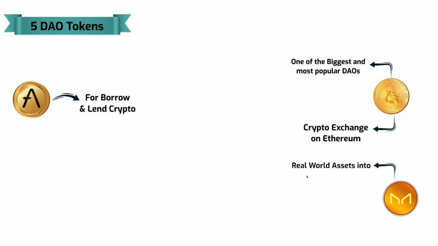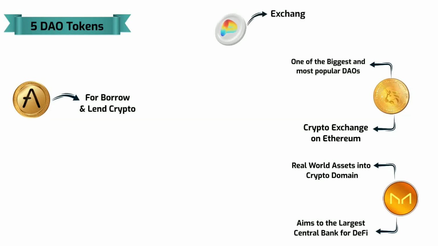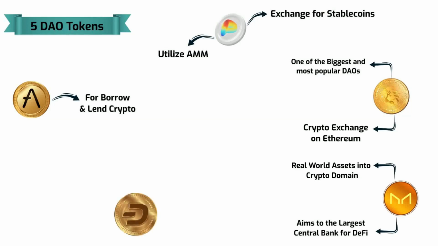It focuses on introducing real-world assets into the crypto domain. As a matter of fact, the DAO Maker token aims to evolve into the largest central bank for DeFi. Curve DAO is a special decentralized exchange just for stablecoins that also utilizes an automated market maker for managing liquidity. Dash is another example of how the best DAO project can become a driving factor for the future of DeFi. It is a decentralized digital payment project focused on offering faster transactions in comparison to Bitcoin.